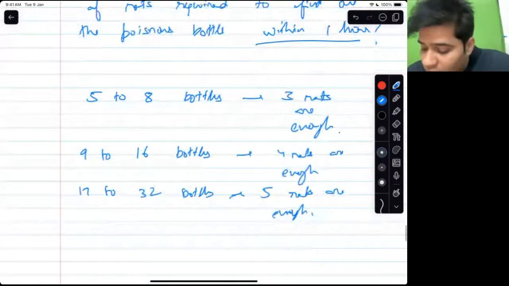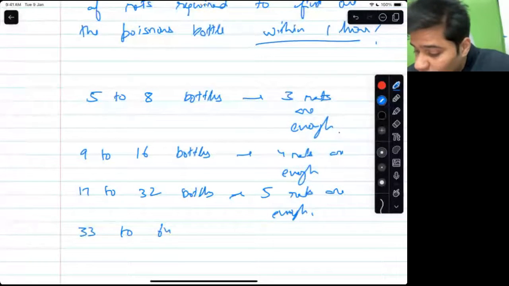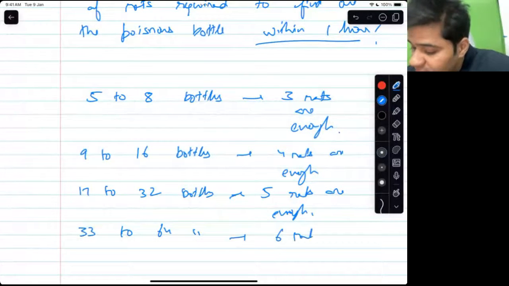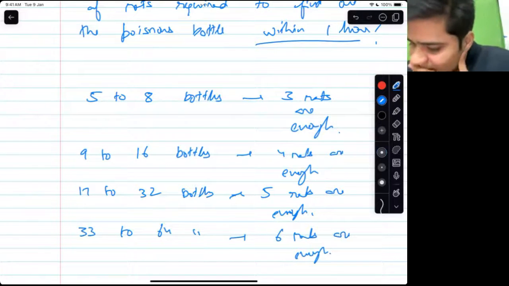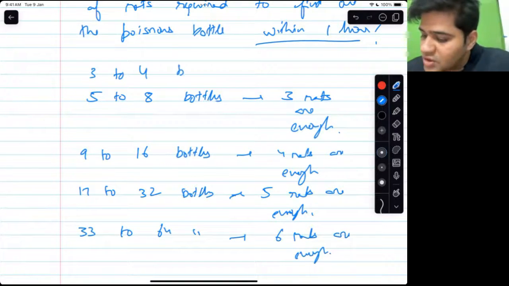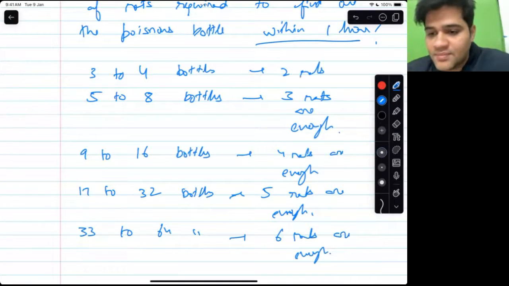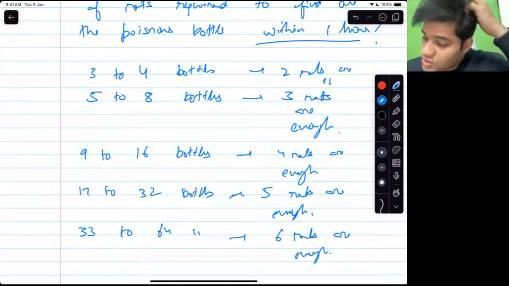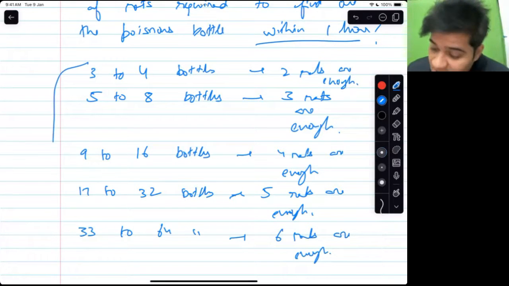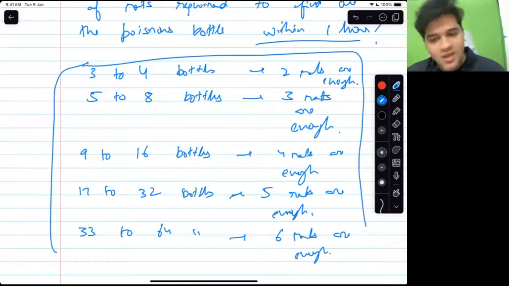So on and so forth. For 33 to 64 bottles, 6 rats are enough. For 3 to 4 bottles, 2 rats are enough. So you have to figure out why this logic is working like that.